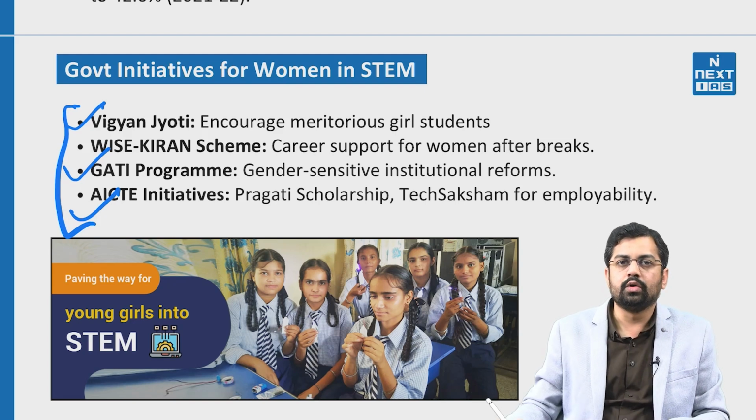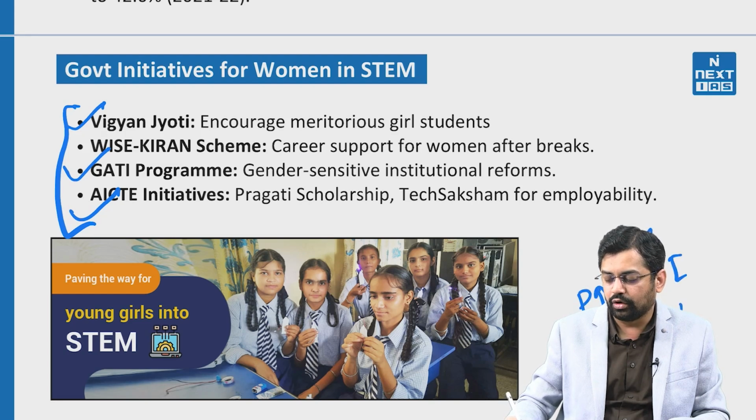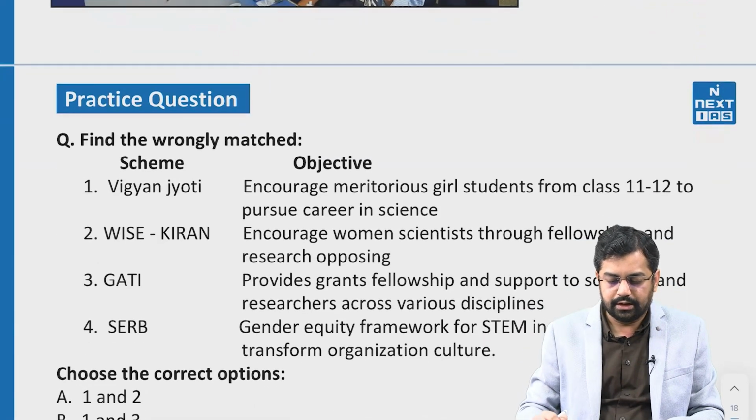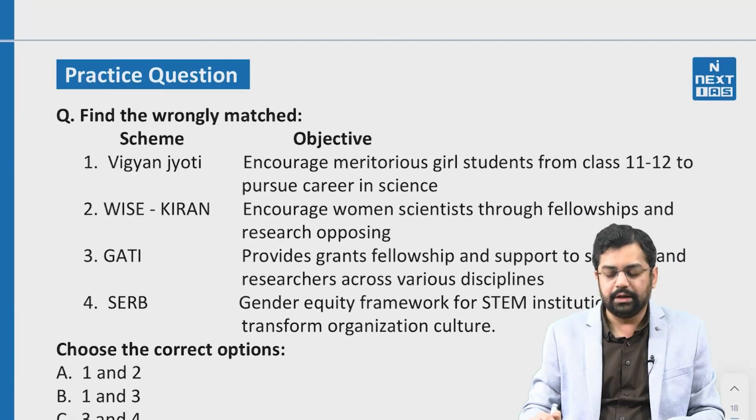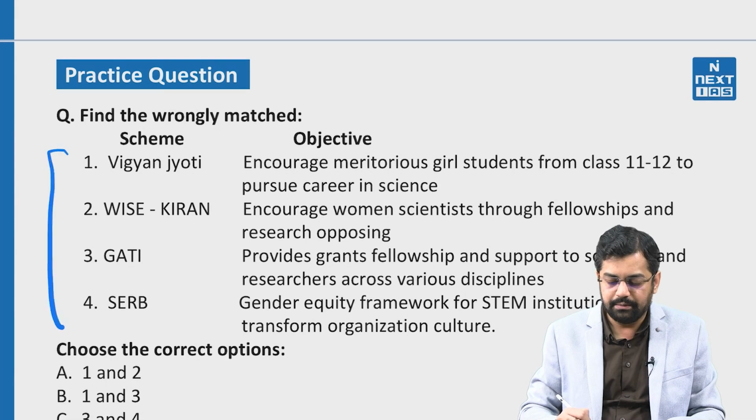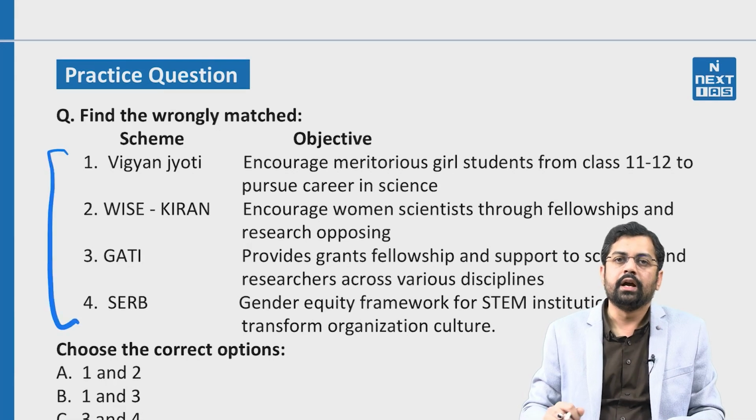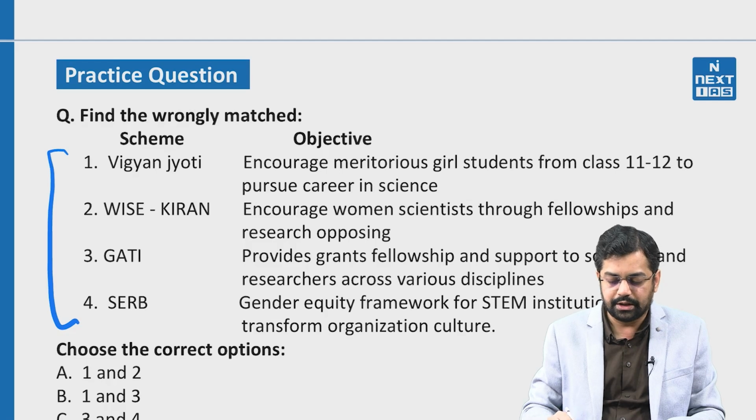So let me ask you a question. What are your major 3 suggestions to improve the participation of women in the field of science, technology, engineering and mathematics, right? Moving further, that is going to be the practice question. You can easily comment. The names of the schemes which we have discussed, Vigyan Jyoti, Gati, and 2 other different schemes have been given. You should definitely know about these major schemes and you have to do the match the following.